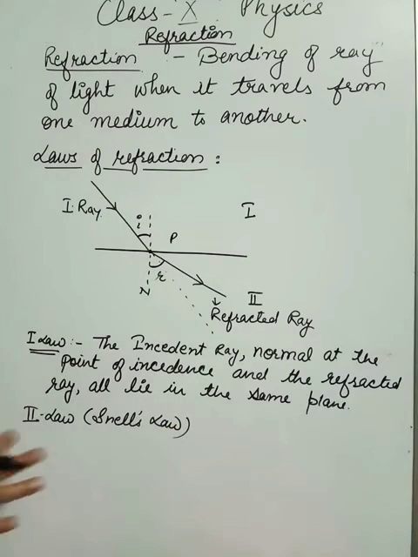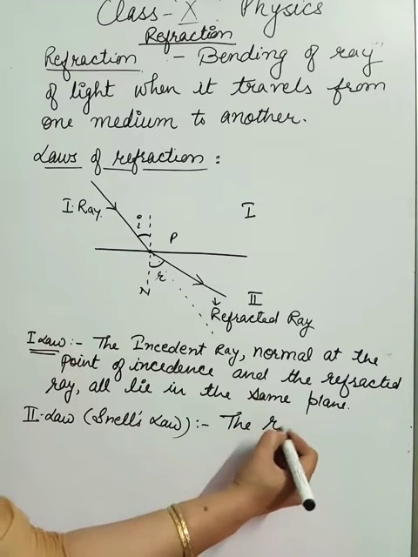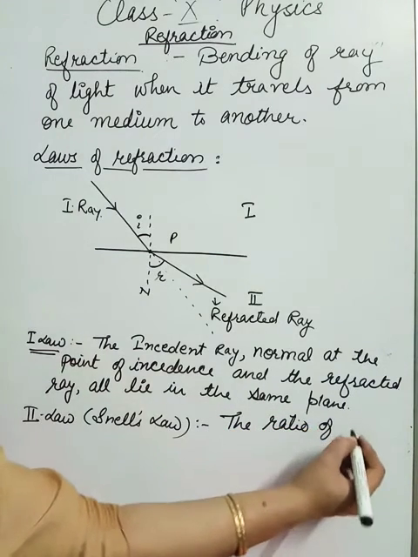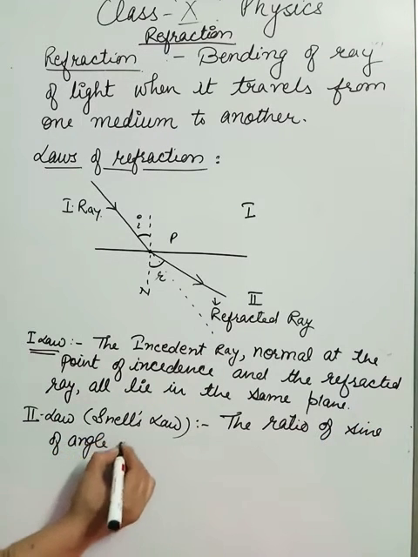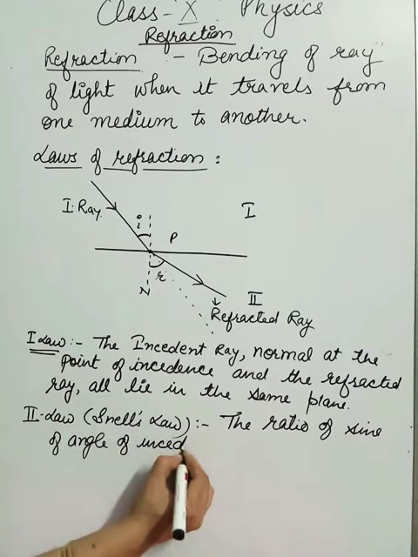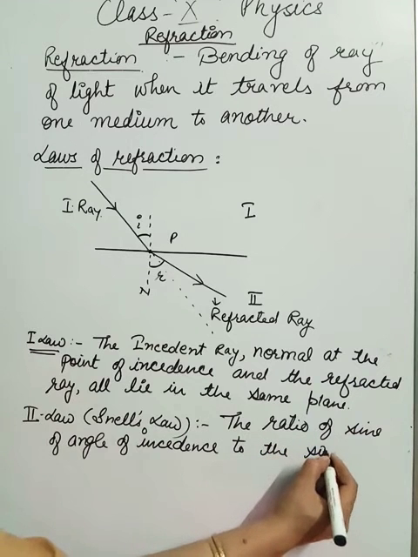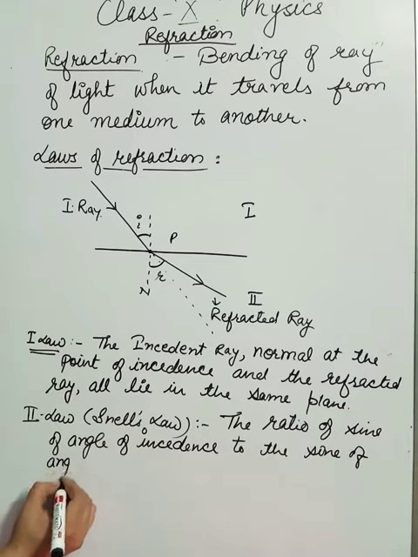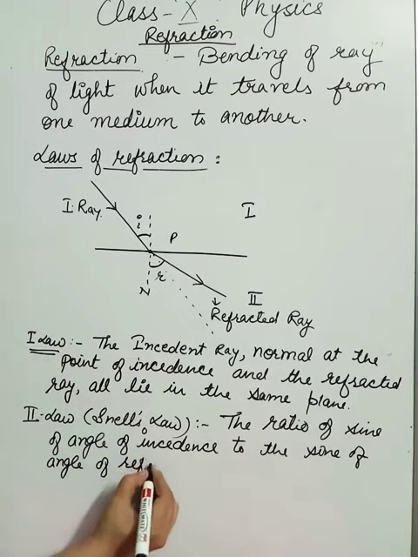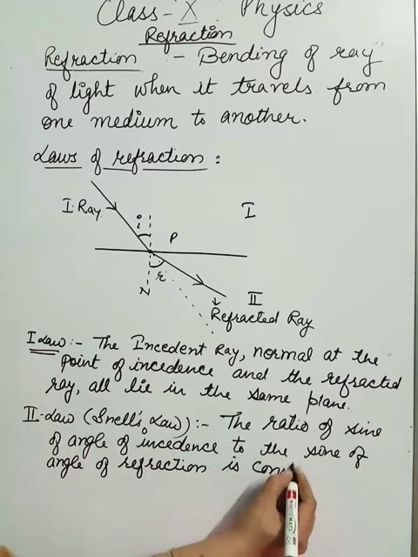So what does Snell's law say? It says that the ratio of sine of angle of incidence to the sine of angle of refraction is constant for two particular media.